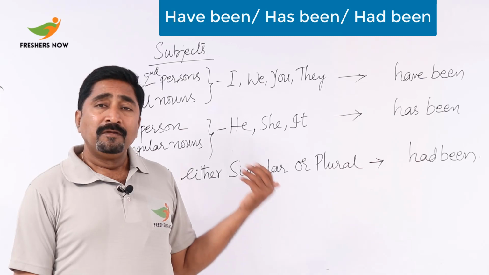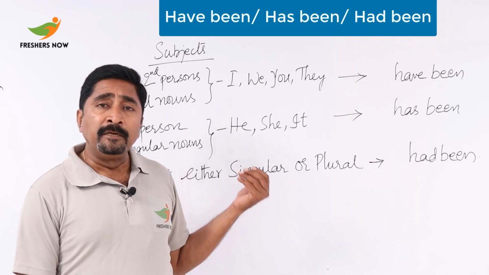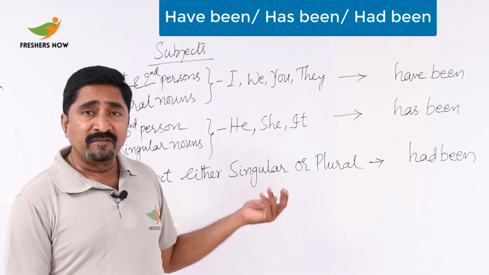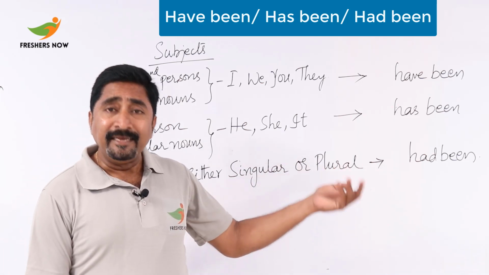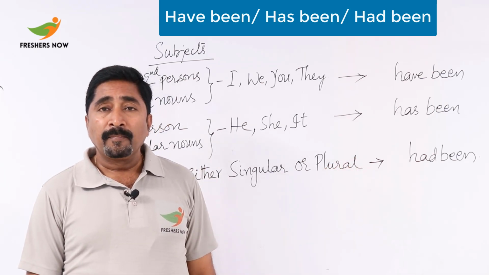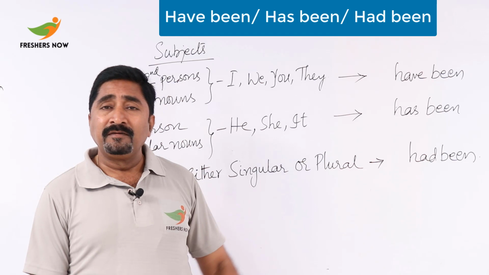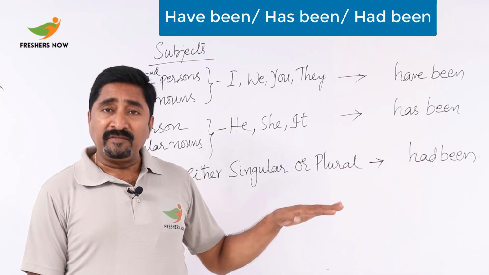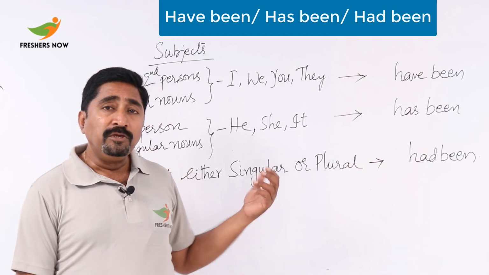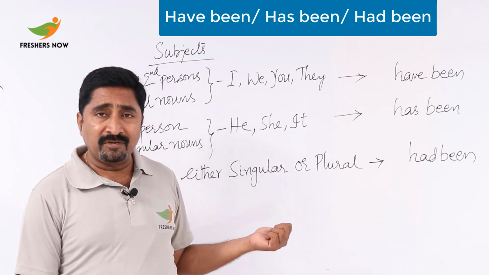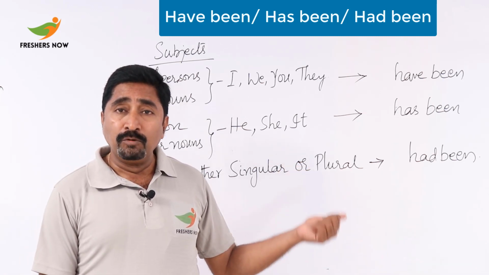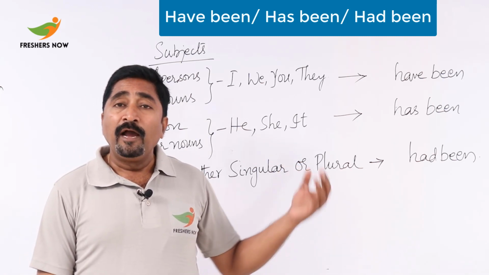If the subject is third person singular, a singular noun, that is he, she, it, we use has been. That is under present. And if it is under past, that is past perfect, we use, irrespective of the subject, whether singular or plural, had been.